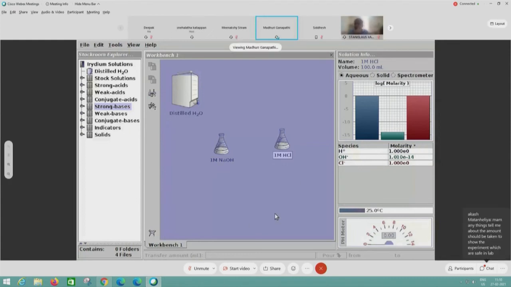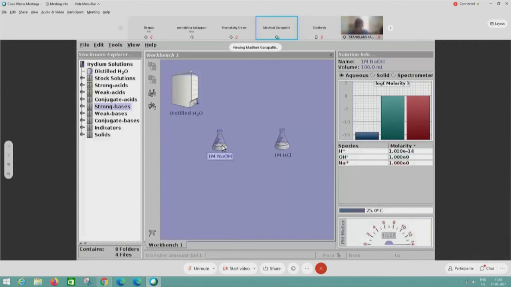So whatever species we are taking, it will show the species and its molarity, that is the amount of the substance present. If it is an acid, it will show a higher amount of H plus and the corresponding anion. If it is a base, it will again show the cation and the anion.